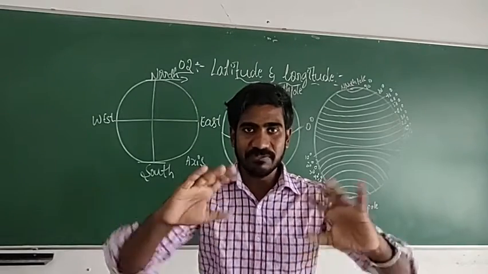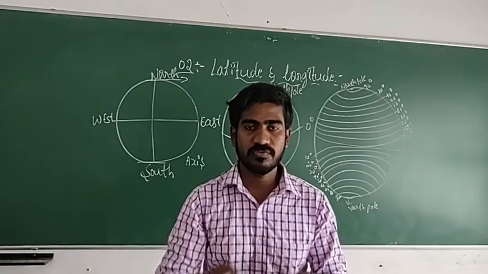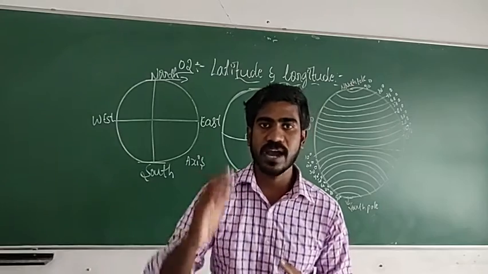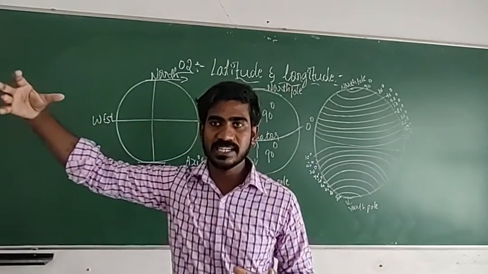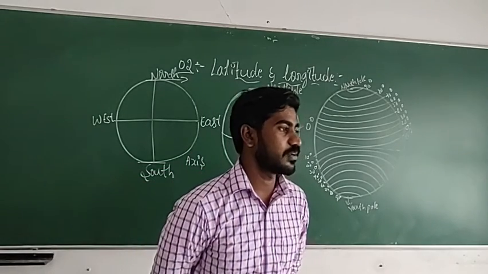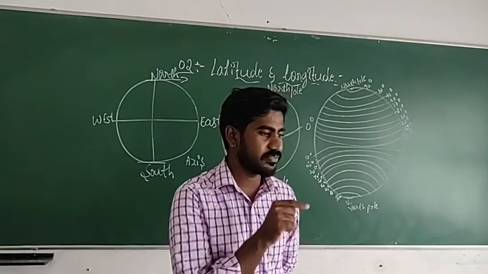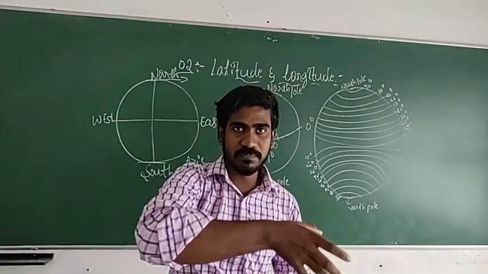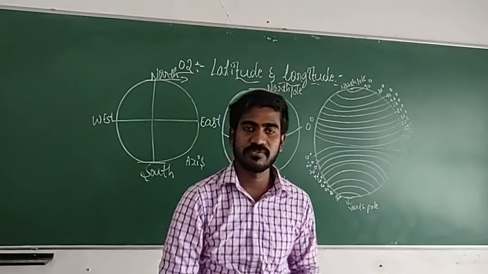Is it right? So we have to see about the earth. But we are living on the earth. If we want to know about the earth, if we want to see the earth, where do we have to go? We have to go outside of the earth, to a satellite. From there we have to see, oh, earth, nice looking. But where is my place? Where is Karnataka? Where is India? Because from very far we can't locate the places exactly, and also we cannot find them. That is why they made